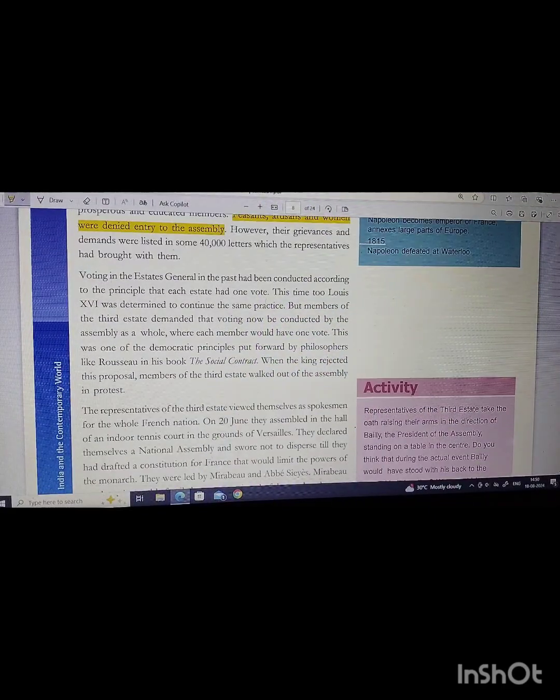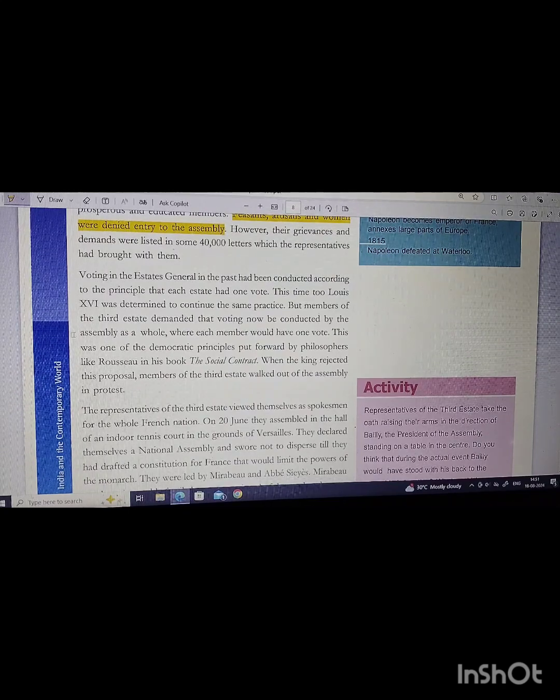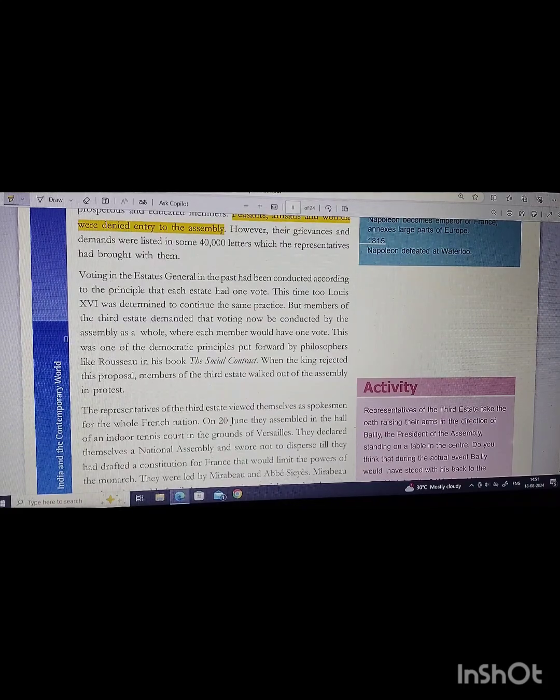Voting in the Estates General in the past was by a rule that each estate would count as one vote. Like, each estate has one vote only, and this time Louis XVI was determined to continue the same practice. But the members of the third estate demanded that voting should now be done by the assembly as a whole. Means each member of the assembly should have one vote, like the system of democracy, one nation, one people, one